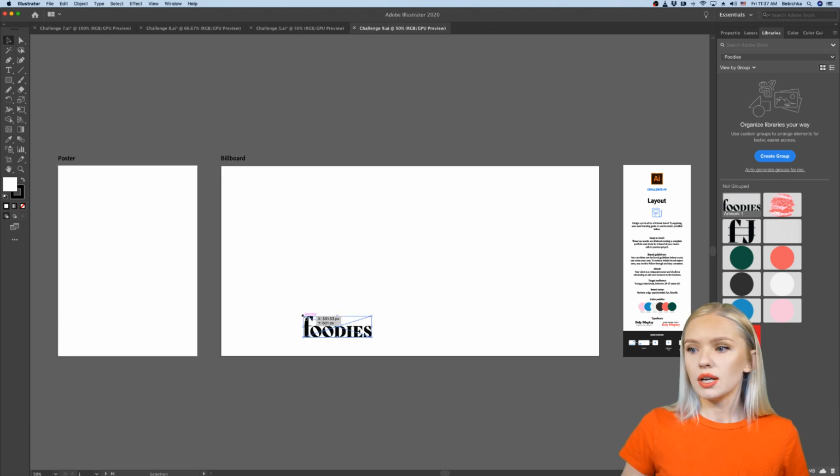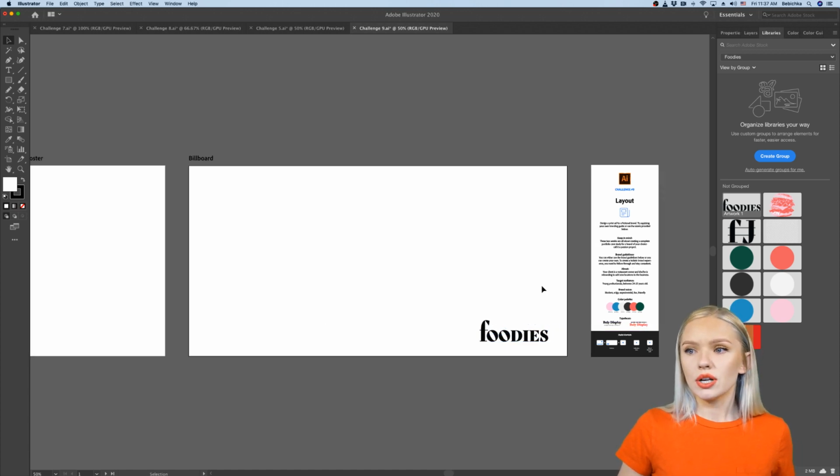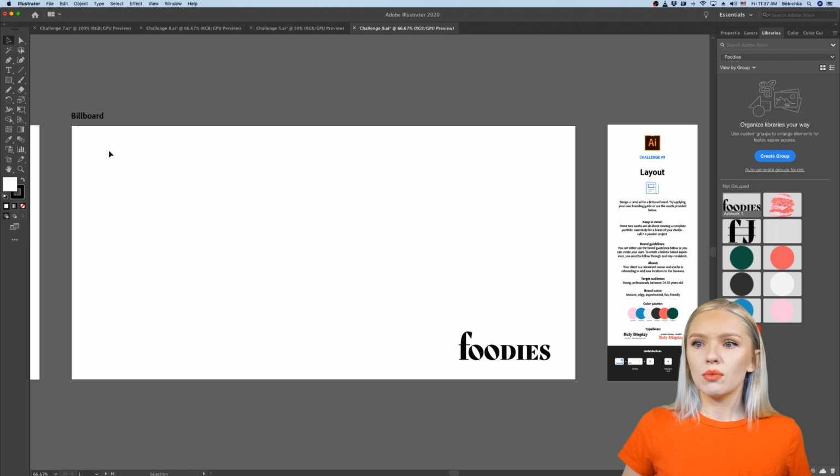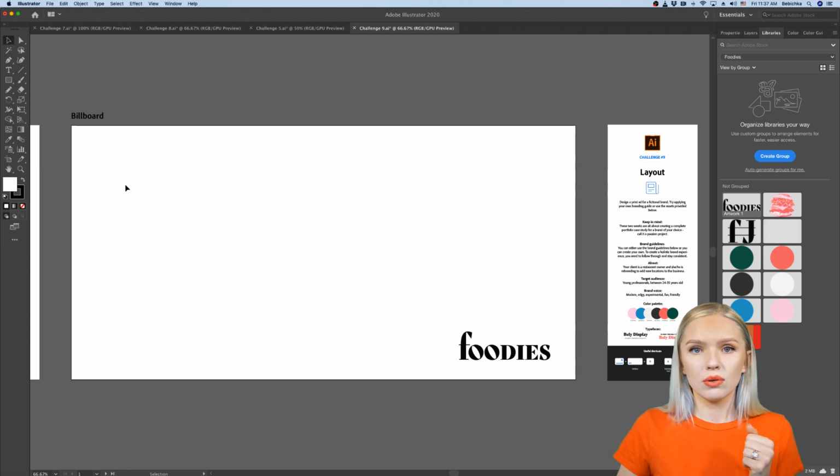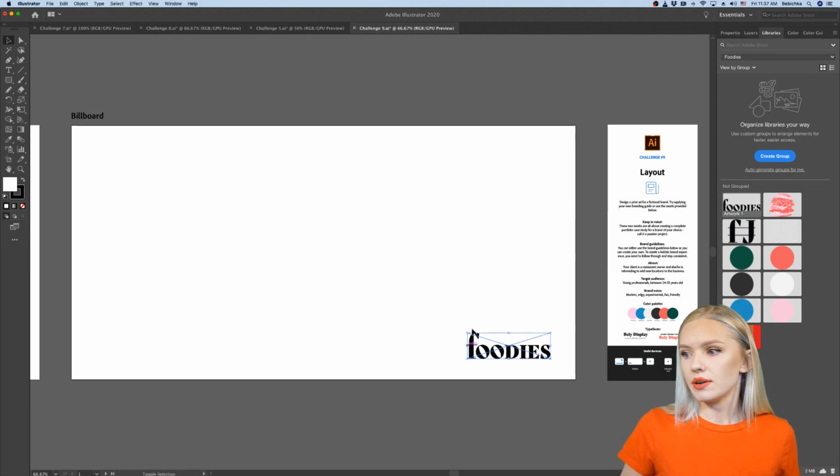This is one of the most important things. So I would add the logo here at the bottom right, because what I want to say with this billboard is going to be right here in the middle, and it's going to be my message to my clients who are going to see the billboard. And that's the most important part about this billboard, and then they will see my logo, which is then secondary.